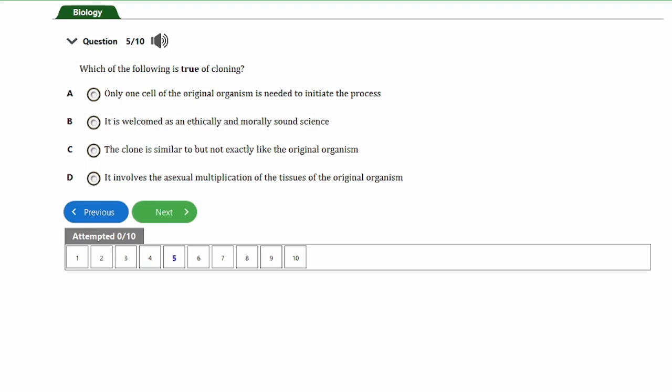Question number 5. The question says, which of the following is true of cloning? A. Only one cell of the original organism is needed to initiate the process. B. It is welcomed as an ethically and morally sound science. C. The clone is similar but not exactly like the original organism. D. It involves the asexual multiplication of the tissues of the original organism. So guys, the answer to this question is option D, and that's the fact that cloning involves the asexual multiplication of the tissues of the original organism.